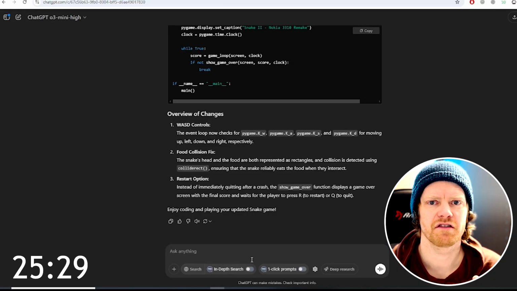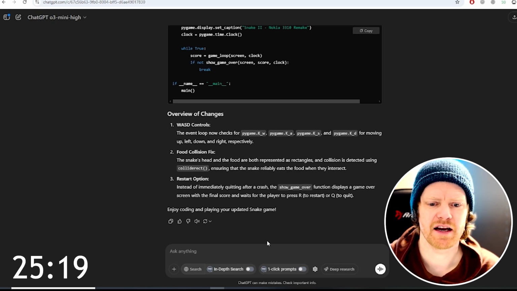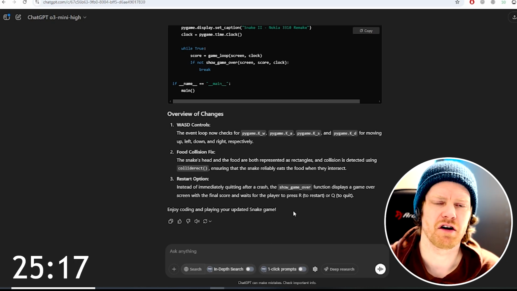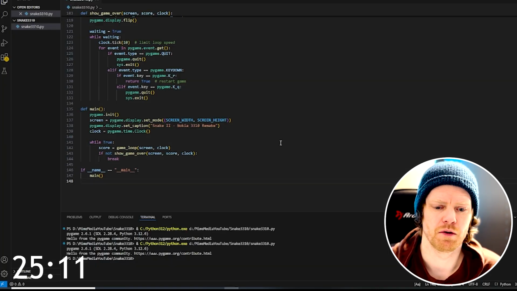After 40 seconds of reasoning and typing the code, we have some changes. It should now be changed to WASD controls. It has fixed the food collisions and it also given us a restart option. We could type R for restart or Q for quit. So let's try it.